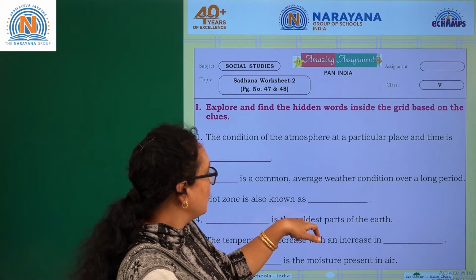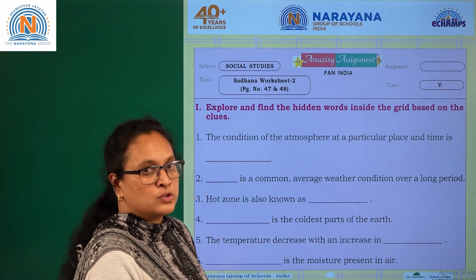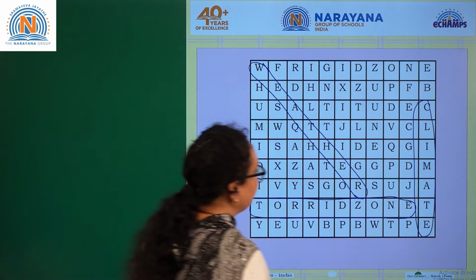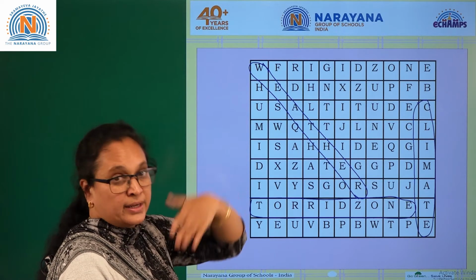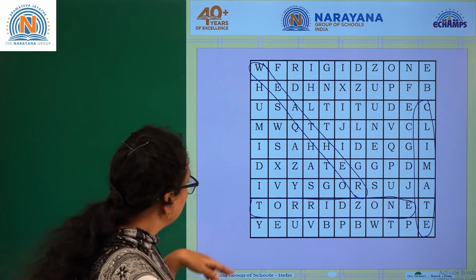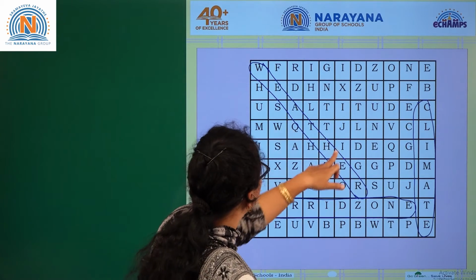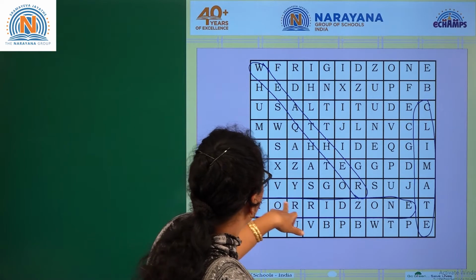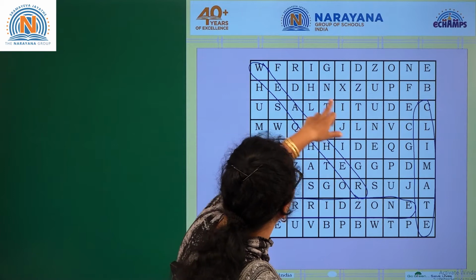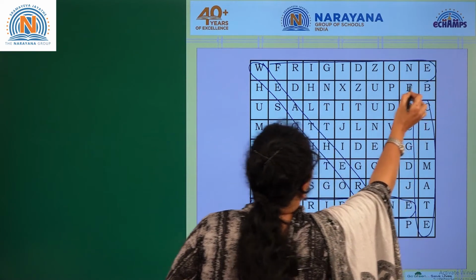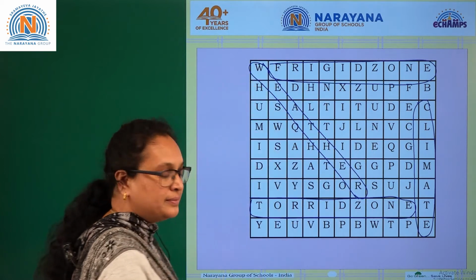Dash is the coldest part of the earth. So what is the coldest zone actually? Coldest zone is called frigid zone. F. In Arctic and Antarctic you find the frigid zone, right? So find out where is F. Do you find F anywhere? Just check out, frigid zone. Torrid zone is over, now frigid zone. Yes, I find it here. Clear children?